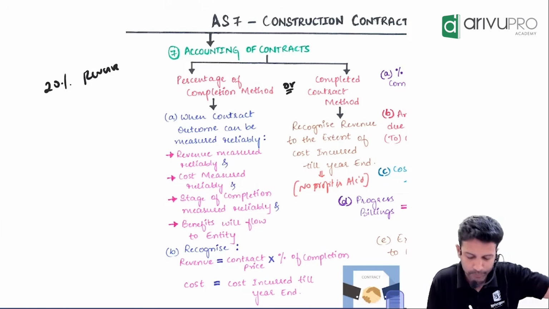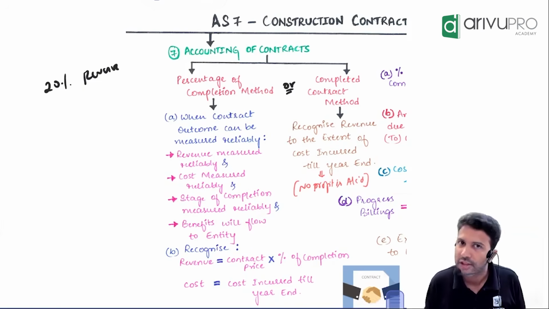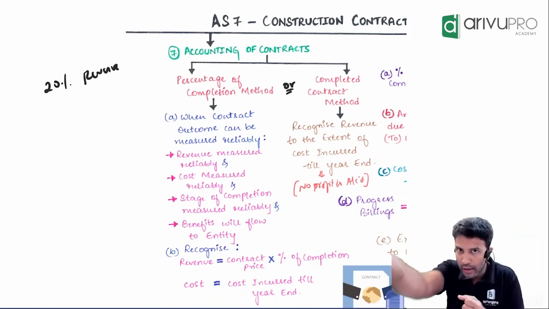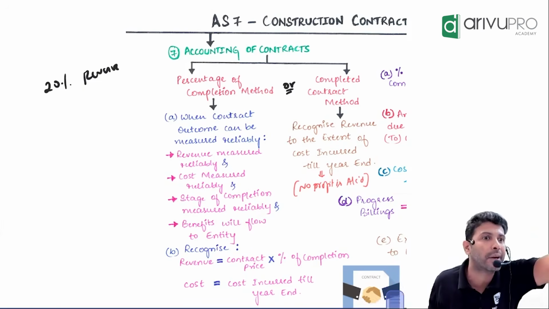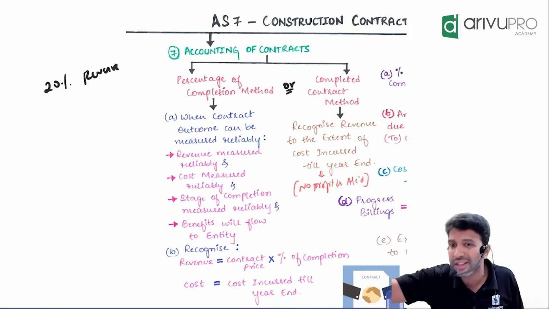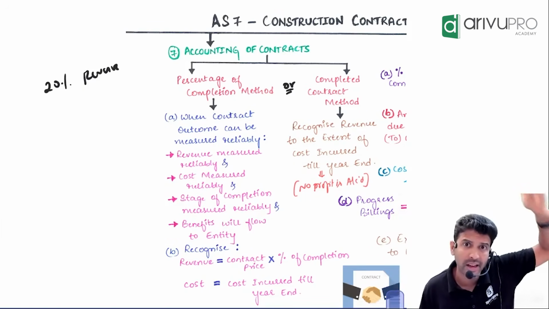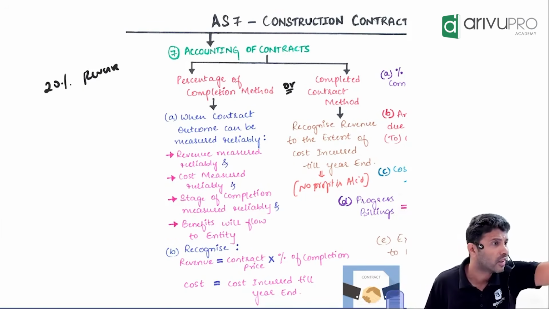That's the first condition. Now, second one is, sir, when you do a construction, you'll only get the money or you'll also have to spend the money. Revenue you will get from the customer. But to construct this building, the architect has to hire laborers. They have to purchase materials. They may have to outsource some work.